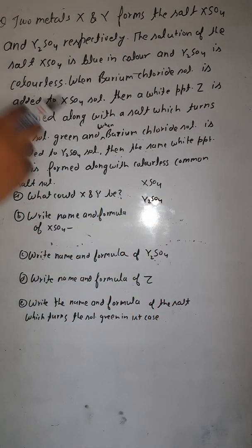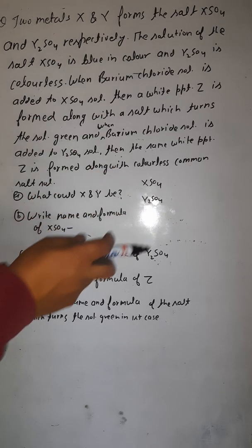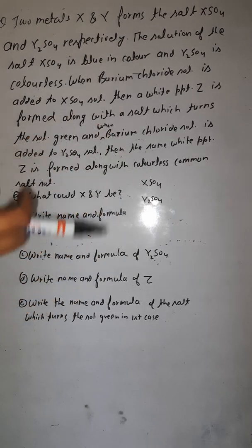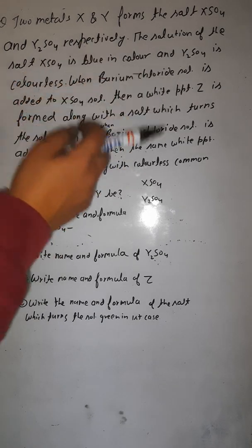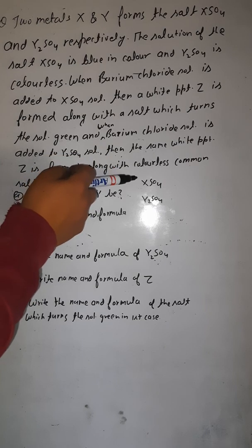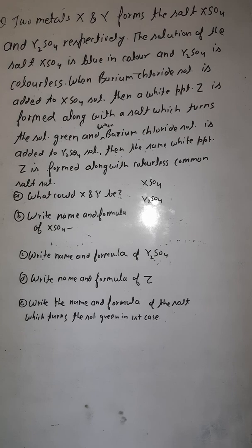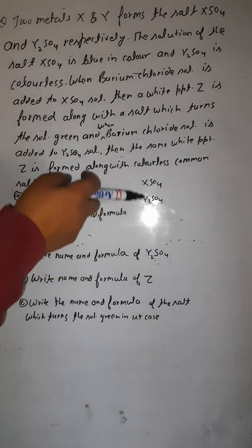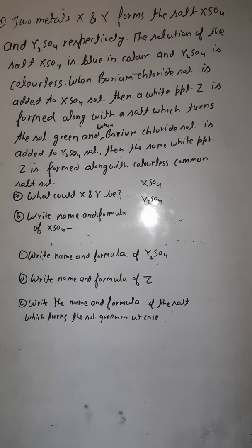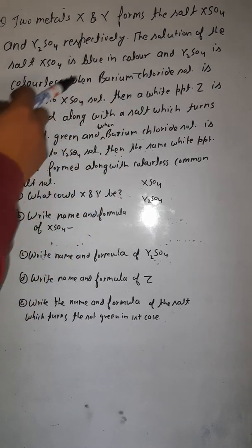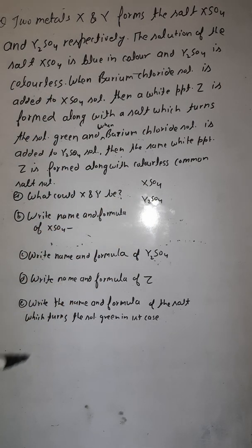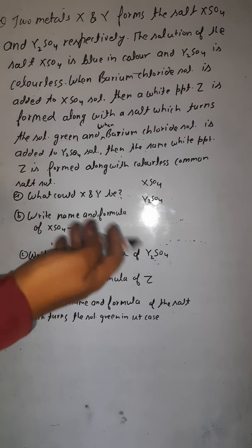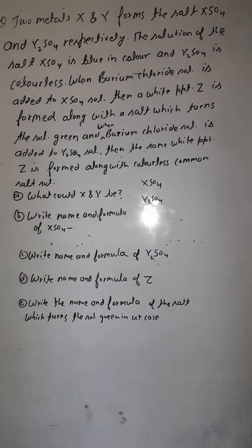What is the color of the XSO4? XSO4 color is blue. So I think you have some indications. Which salt is having the blue color? Previously we have discussed that. It means copper. It could be copper sulfate, because copper sulfate has the same blue color. So XSO4 could be copper sulfate. And the second one, Y2SO4, is colorless. Colorless could be sodium sulfate, because the color of sodium sulfate is colorless.